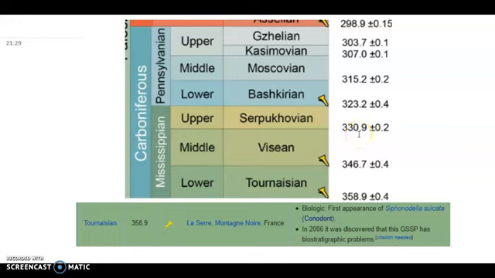I've already talked about the GSSP in the previous videos. The Devonian-Carboniferous boundary is marked by the conodont Siphonodella sulcata, and the locality is in France.